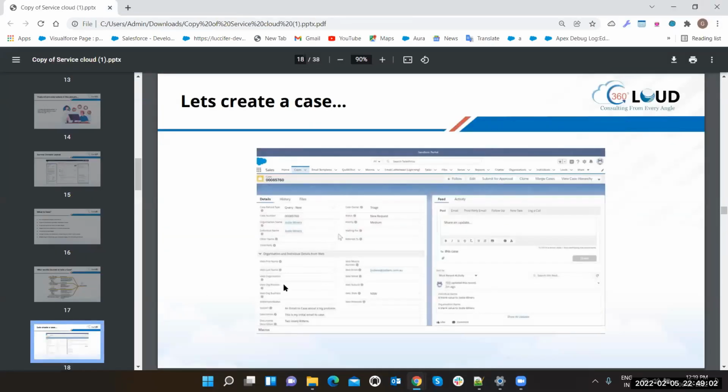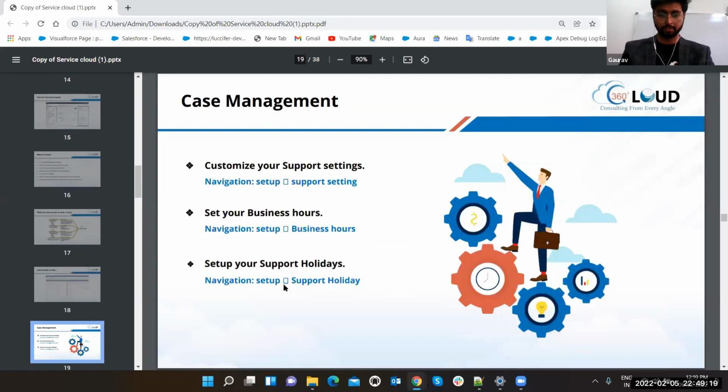Gaurav, one small question here. So all the cases will be created manually only, right? We cannot create cases automatically? Definitely, we can, and we are going to show you that in the demo in the coming slides. Just stick to it, we are going to show it.